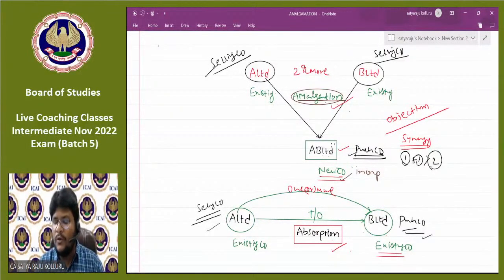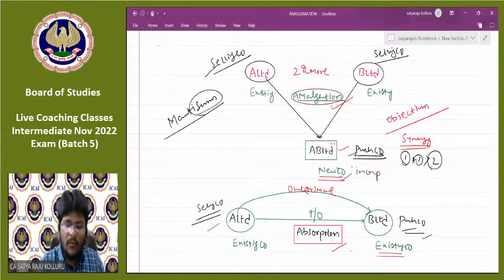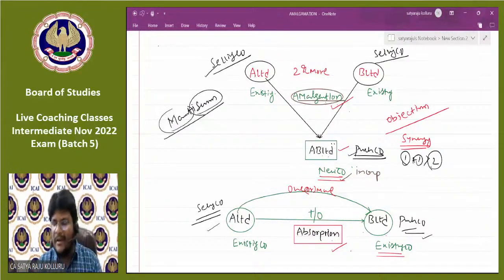Then I will amalgamate with an existing company, as generally happens in the case of Maruti Suzuki. Suzuki has the technology. Maruti has good marketing in the Indian market. They combine and launch Maruti Suzuki, which is 1 plus 1 greater than 2.